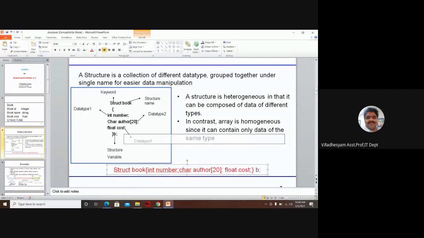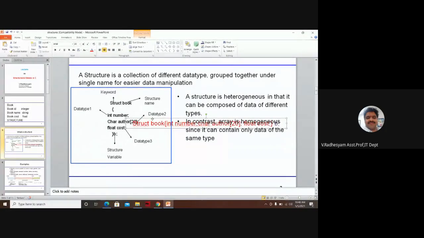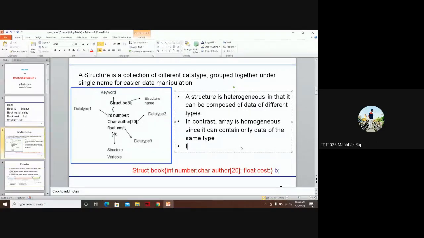Please understand, this entire information I have converted into a single unit. Suppose I want to declare one integer data type called X. How to declare in C programming? Int X semicolon, right? Likewise, I want to declare one structure.